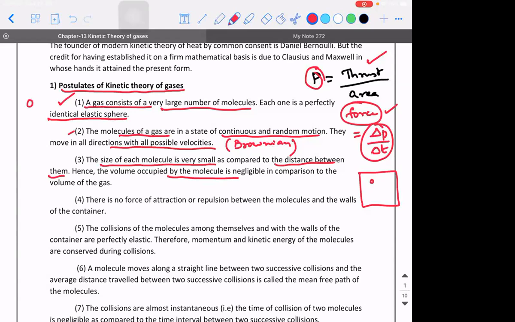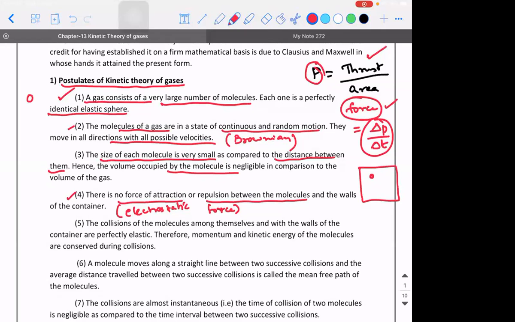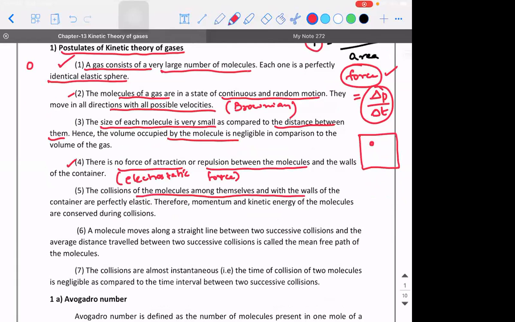Second, all these molecules have random motion. Third, the size of the molecule is very small compared to the volume of the gas itself. Fourth, there is no force of attraction or repulsion between the molecules and the walls of the container, which means there is no electrostatic force acting. Electrostatic force means attraction or repulsion due to the charges of the molecules. That is not existing. Fifth, the collisions of the molecules among themselves and with the walls of the container are assumed to be perfectly elastic.